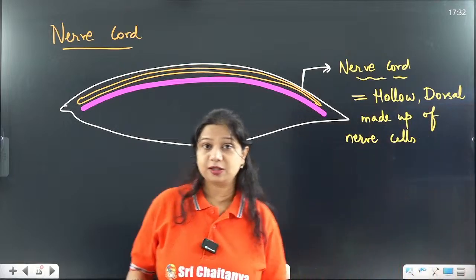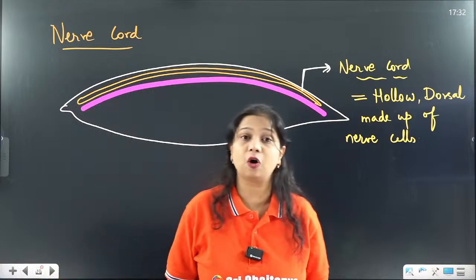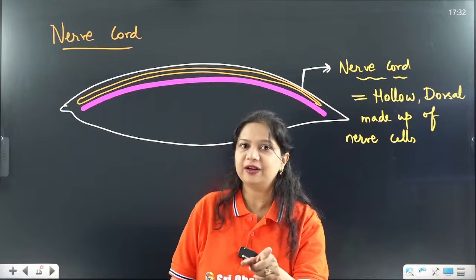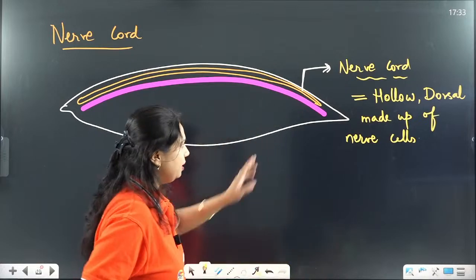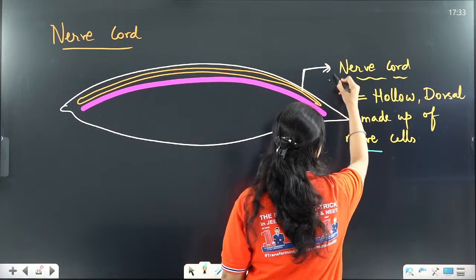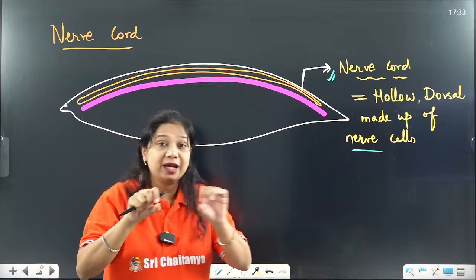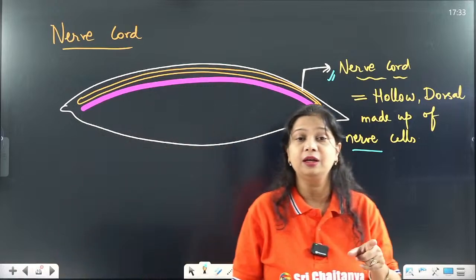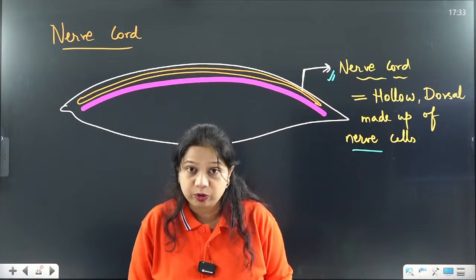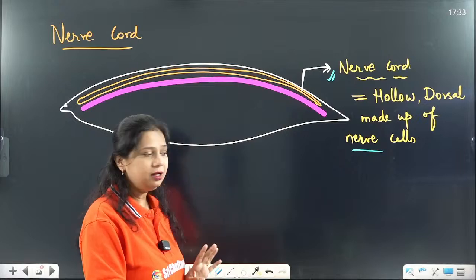Okay, so dorsal, hollow and made up of nerve cells, this structure is called the nerve cord. I will tell you how the nerve cord and notochord are related. It is dorsally located, dorsal-most, and it is hollow, not solid like the notochord. It is a hollow elongated tube, most dorsal in the body, that is called the nerve cord.